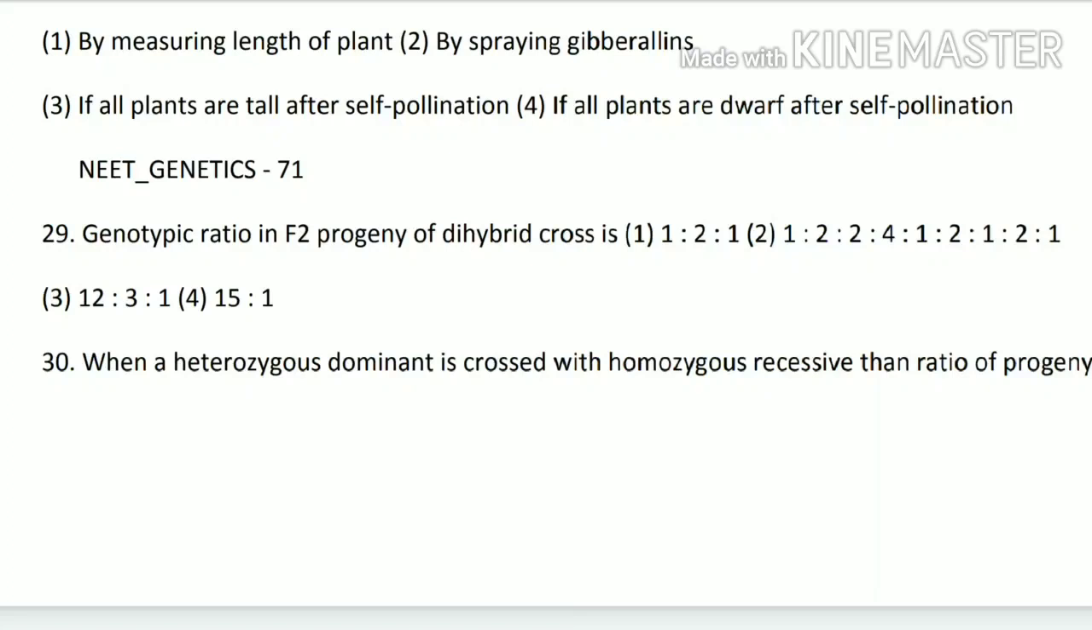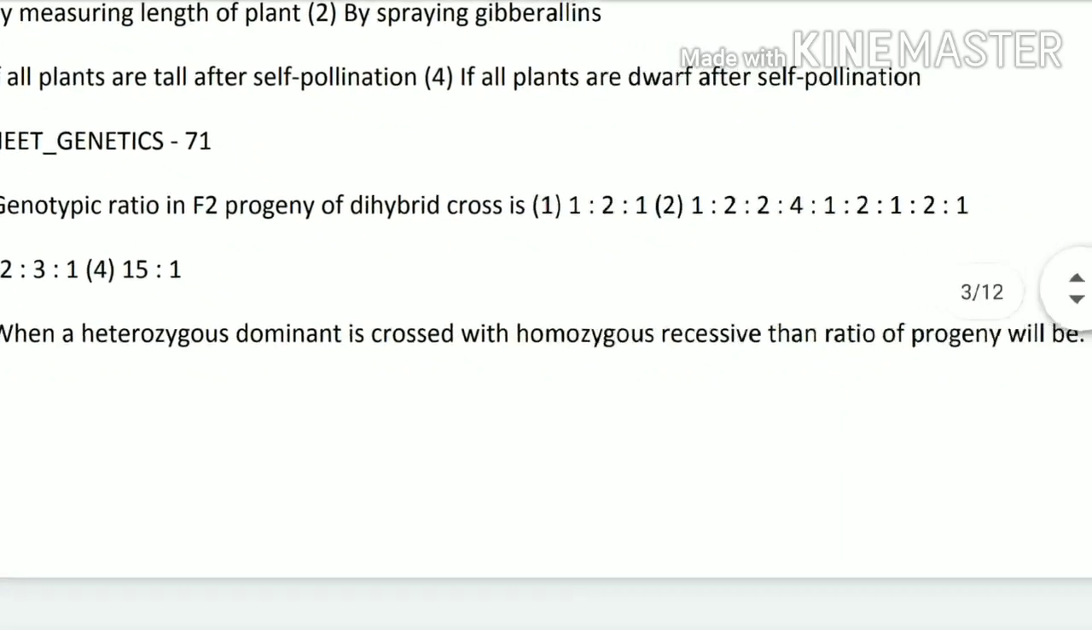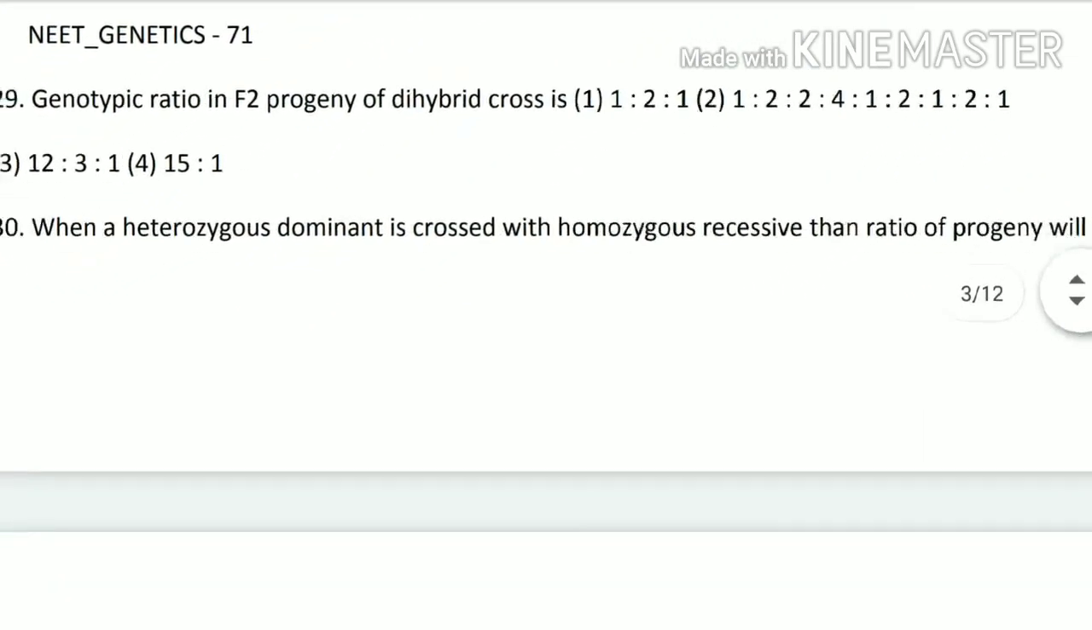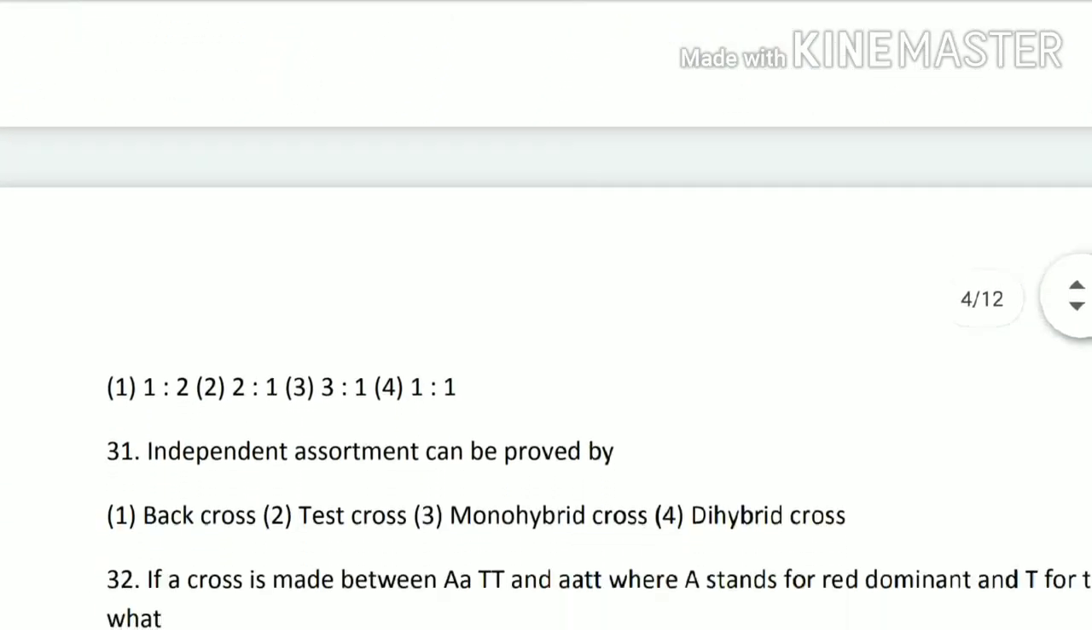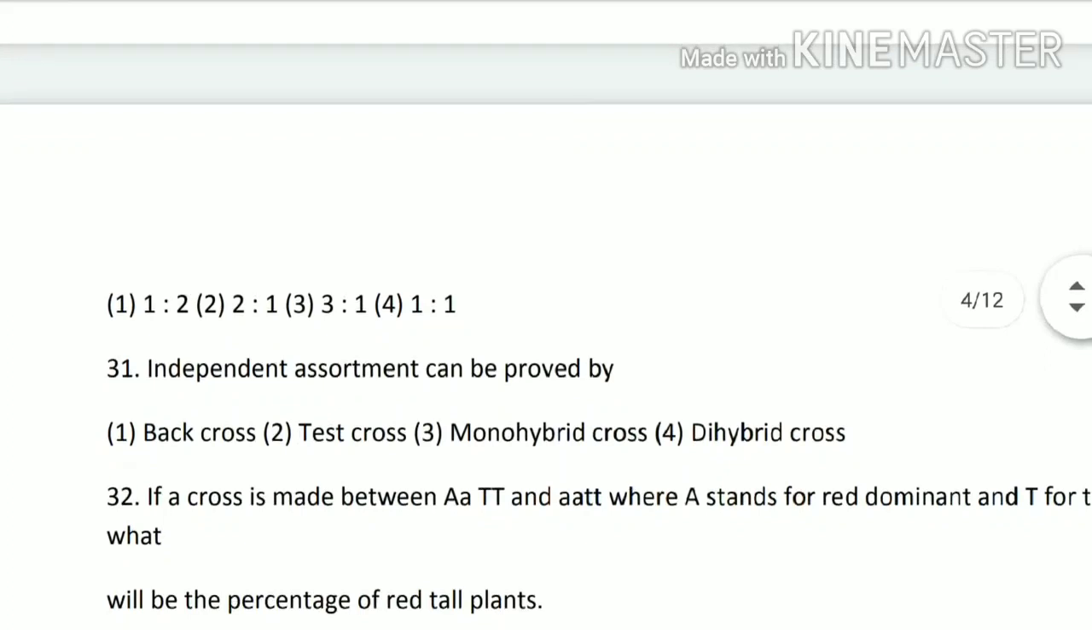Next, 30th question. When a heterozygous dominant is crossed with a homozygous recessive, then the ratio of progeny will be 1:2, 2:1, 3:1 or 1:1. So the answer is 1:1. You will come to know these when you practice these crosses. If you practice this, you will be able to solve it immediately.